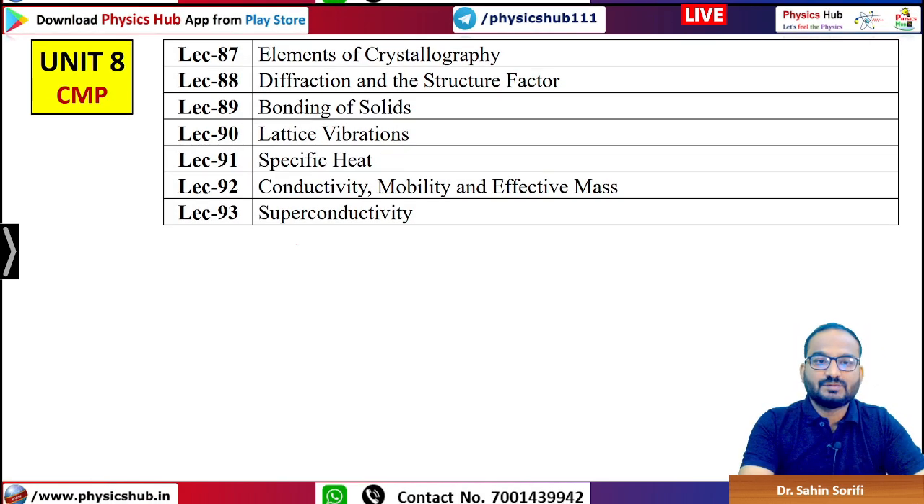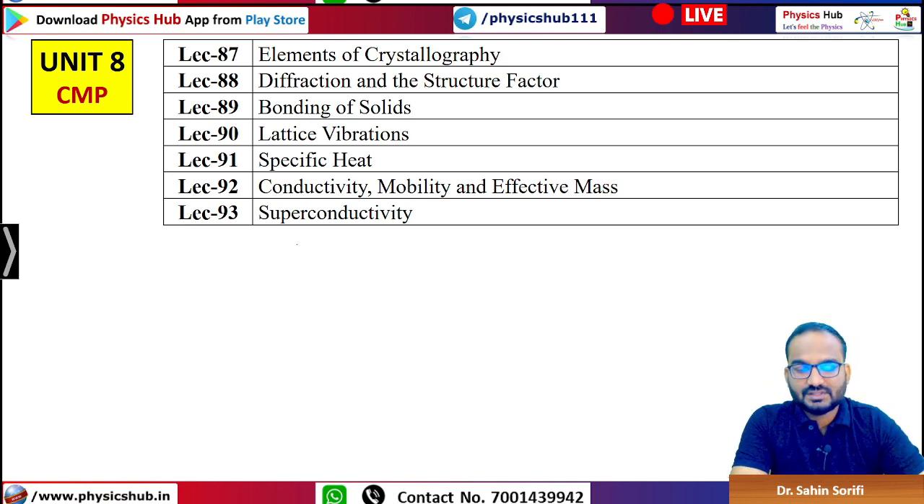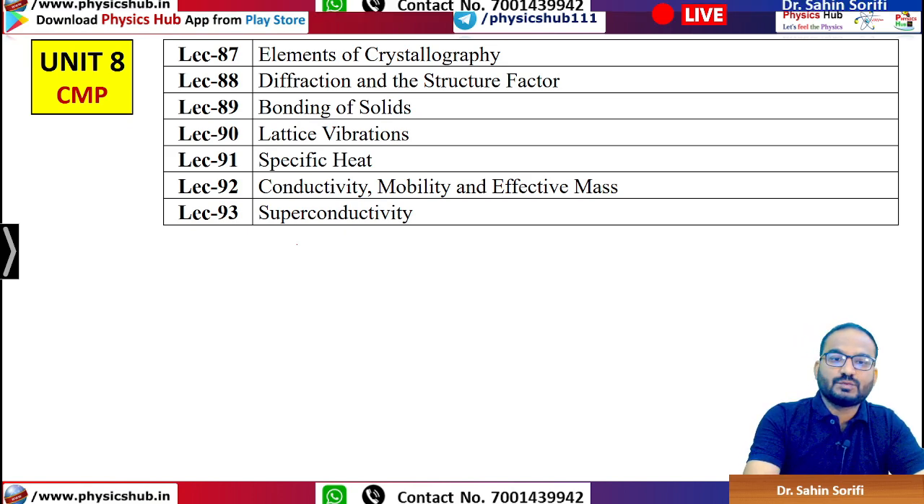In unit 8, condensed matter physics, we have elements of crystallography, diffraction and structure factor, bonding of solids, that is vibration, specific heat, conductivity, mobility, effective mass, superconductivity.